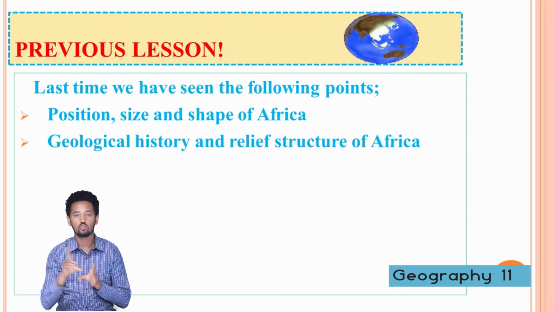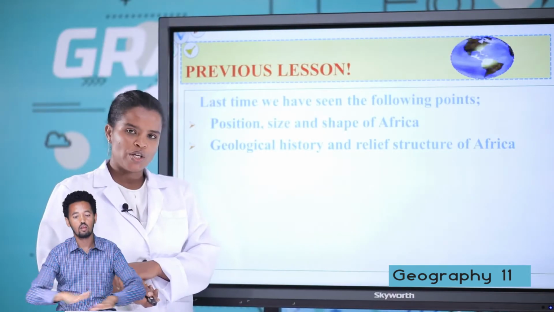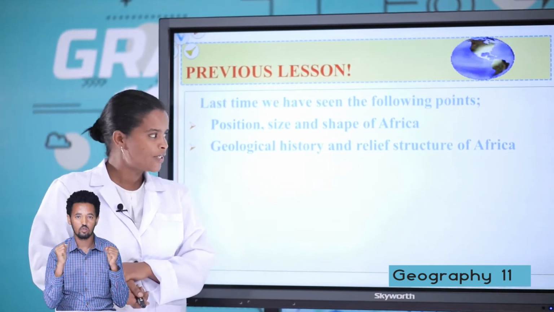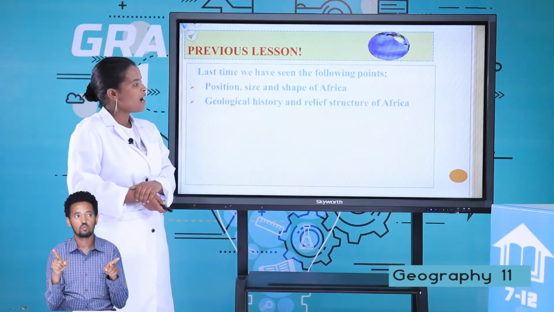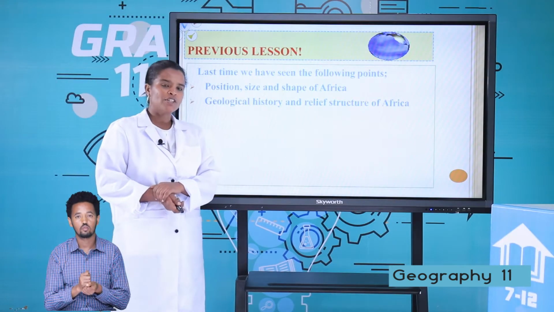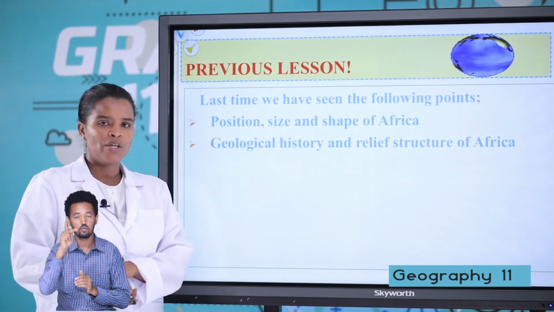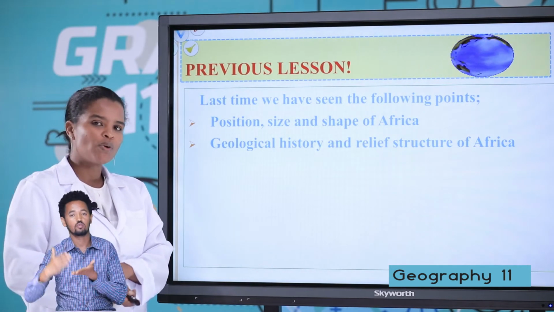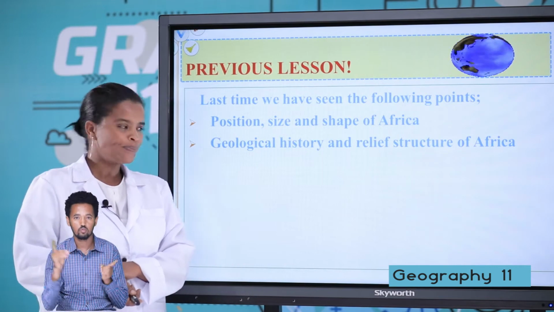When we see the geological history of Africa, during the Precambrian era, orogenesis occurred and the crystalline basement complex was formed. During the Paleozoic era, denudation and peneplanation of the land in Africa occurred, heavy erosion occurred, and coal was formed. Africa has diverse relief features, for example plateau, hill, mountain, and so on. But most of the landform of Africa is dominated by plateau.